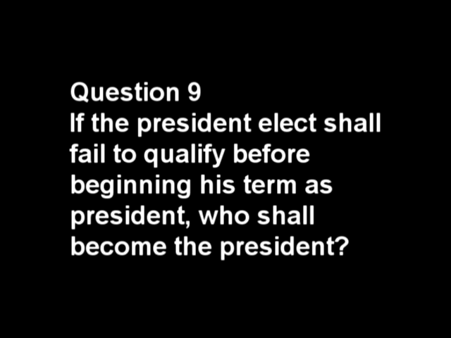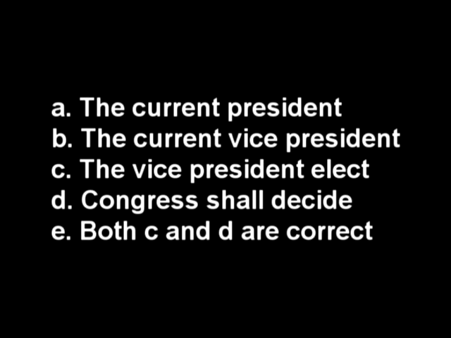Question 9. If the President-elect shall fail to qualify before beginning his term as President, who shall become the President? A. The current President. B. The current Vice President. C. The Vice President-elect. D. Congress shall decide. Or E. Both answers C and D are correct.